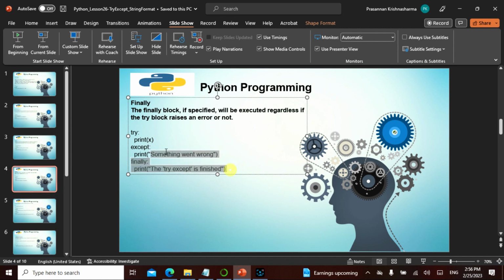We can also try this, which says finally. Okay, what is this finally here? It will be executed regardless of whether the try command raises an error or not. So the finally block will actually run regardless of whether there's an error or not.